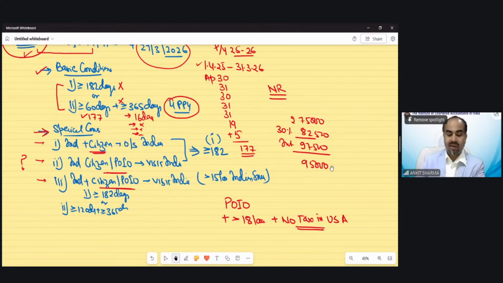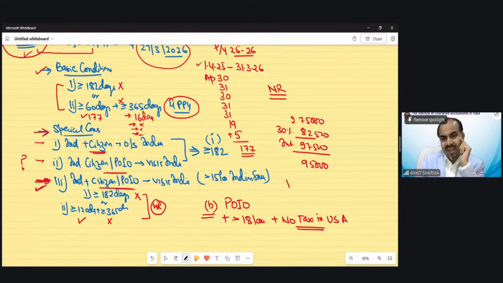So let me tell you the correct answer. As per point B, she is a person of Indian origin and has more than 15 lakh rupees income from Indian sources, no tax in USA, so she will fall in this category, the third condition. For the third condition, the first, of course, is again not satisfied. She will satisfy the 120 days condition, but again she is not able to satisfy the 365 days condition. Because of this reason, she would be treated as a non-resident. That means she does not fulfill these conditions.